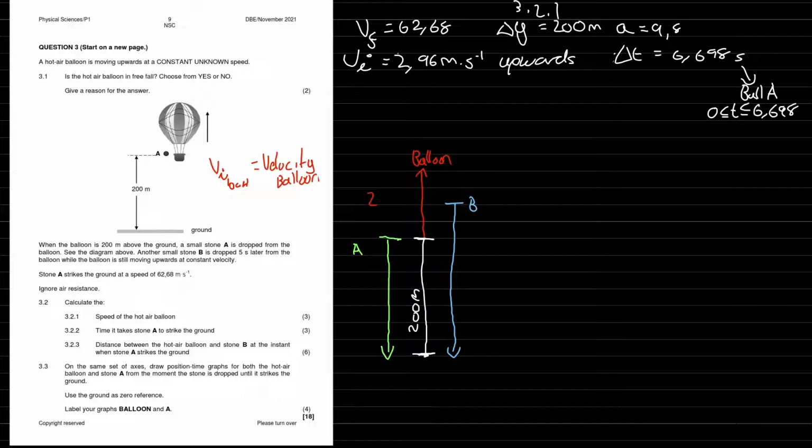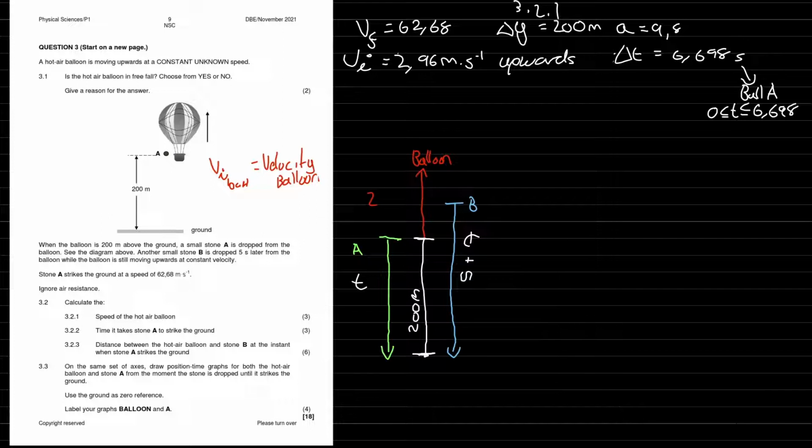So this would just be t, and that's going to be 5 seconds after that. We're trying to figure out how far the balloon would have traveled up in that time frame. So if this was t, and this is t plus 5, that time there would be t minus 5.